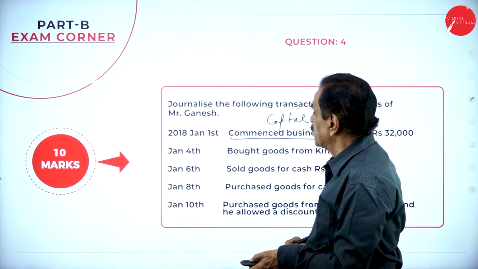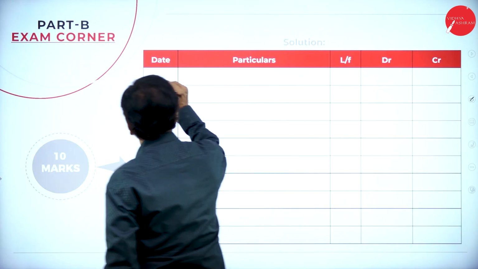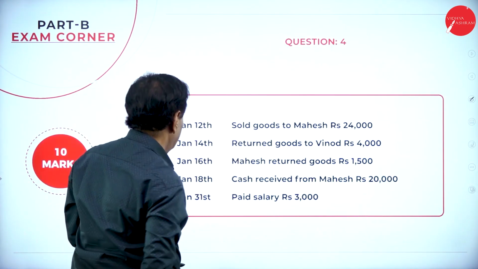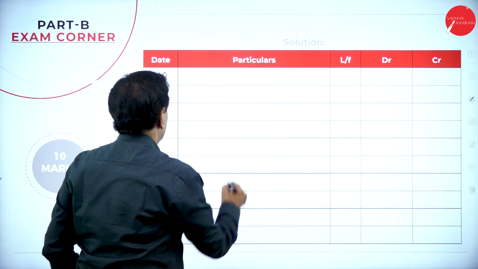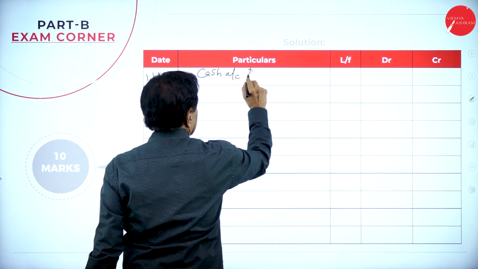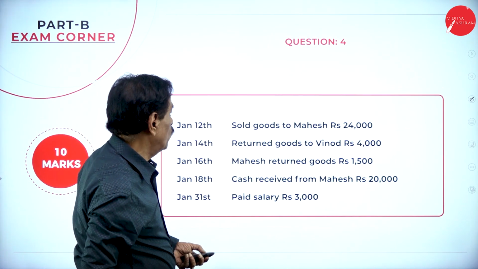Which date? January 1st, 1/1/2018. What is coming in? Cash is coming in. Cash account debit. How much cash is coming in? 32,000.